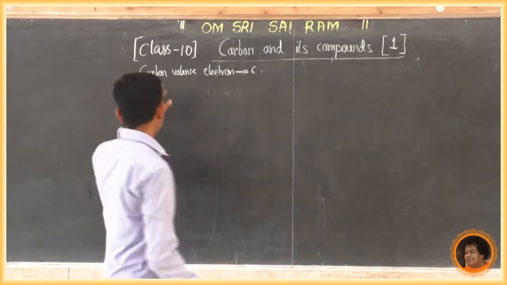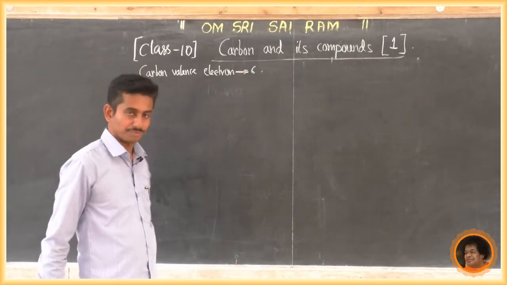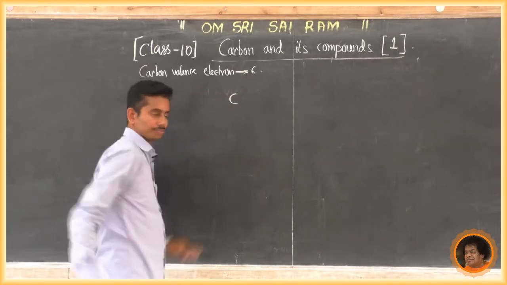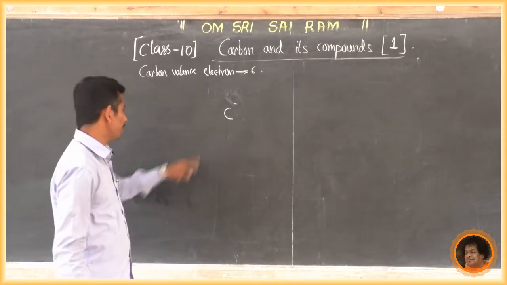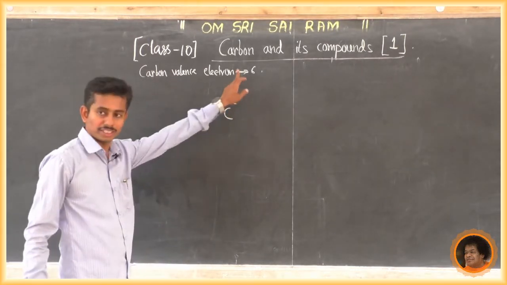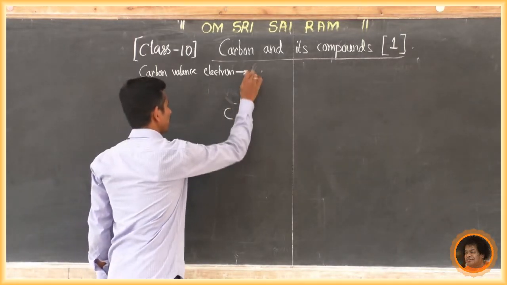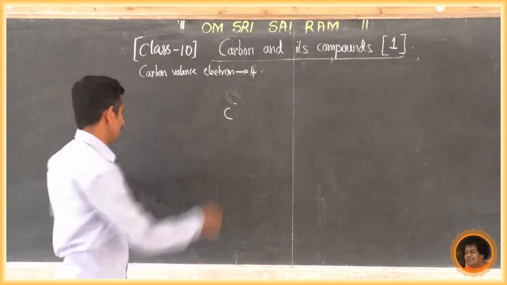For example, this is carbon. What is the valence electron count of carbon? It is 4.